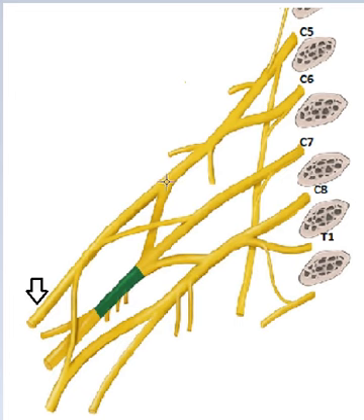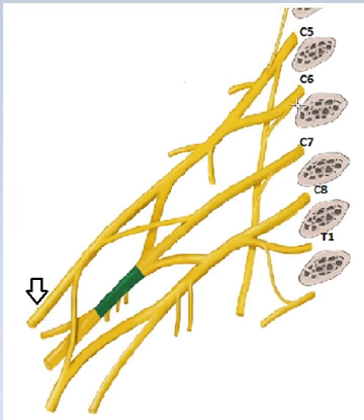You see, the anterior division of the upper trunk and the anterior division of the middle trunk together form the lateral cord. All posterior divisions together form the posterior cord, and the anterior division of the lower trunk forms the medial cord. This is the lateral cord, and this is the medial root of the median nerve, and this is the musculocutaneous nerve. So the musculocutaneous nerve arises from the lateral cord of the brachial plexus.